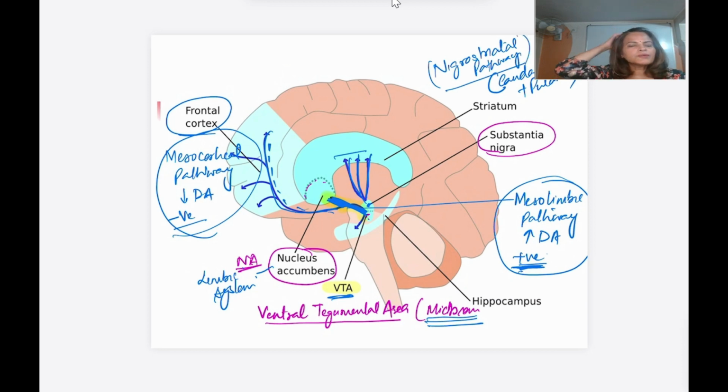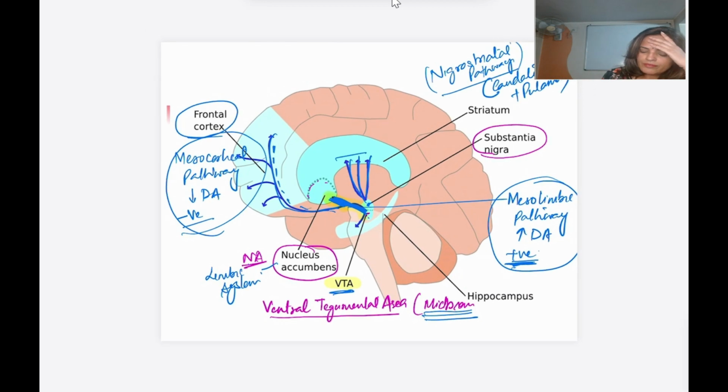Then another pathway is from the ventral tegmental area to the hypothalamus. This is the tuberoinfundibular pathway. So these are the four pathways.